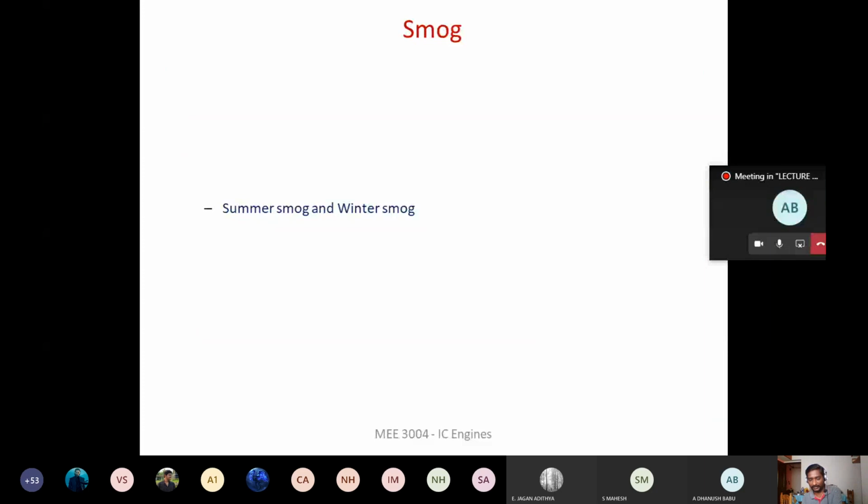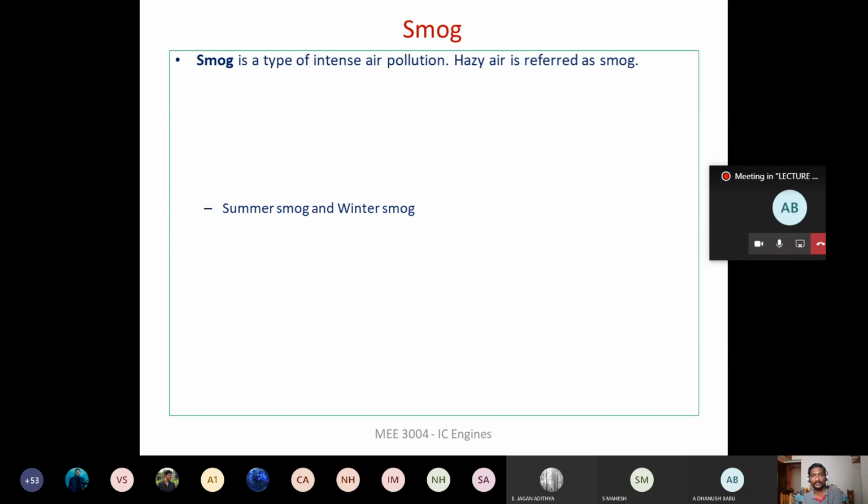And the other problem, right? The third environmental problem. Initially we started with the emission of CO2 into the environment. Then we discussed global warming. Then we discussed acid rain. Now coming to smog. Smog is a word formed from the combination of smoke and fog, right? So smog is a type of intense air pollution, and visibility is going to be affected, and we are going to have hazy air, right? So this we call smog, okay?